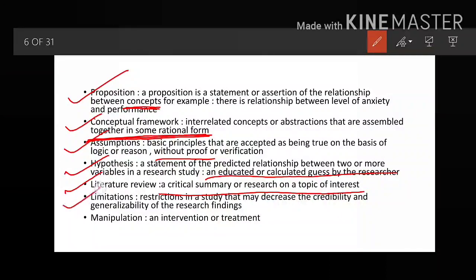Next is the limitation. Now what is limitation? Every research has one limitation or another. It is a restriction in a study that may decrease the credibility and generalizability of the research findings. The word itself says limitation. When we are conducting the study in a particular institute or a particular population, that is the limitation. We are not able to assess the other population in the other institute, so this is the limitation.